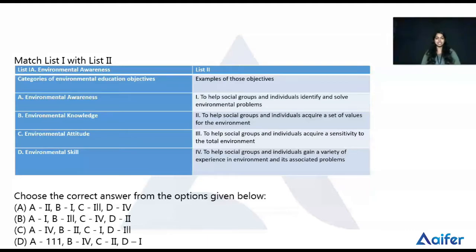Okay, so let's check what the question is about. Here list 1 contains environmental awareness, environmental knowledge, environmental attitude, and environmental skill.